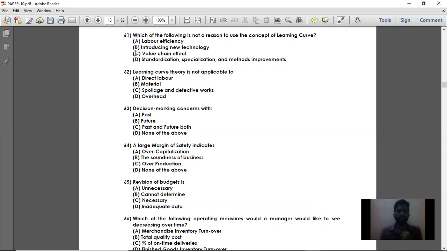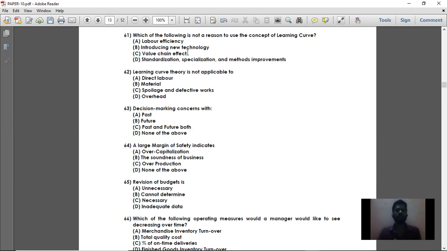Next, option number B, introducing new technology. When you are introducing a new technology, in the sense of a new method of producing a product, you can view technology as both technical and non-technical. If suppose your work is in IT, that is information technology, then the new technology is nothing but new software. Whereas the introduction of new technology for the non-technical, for the laborers who perform physical tasks, is nothing but switching to another way of producing the products. That is, switching to an alternate way of producing the products.